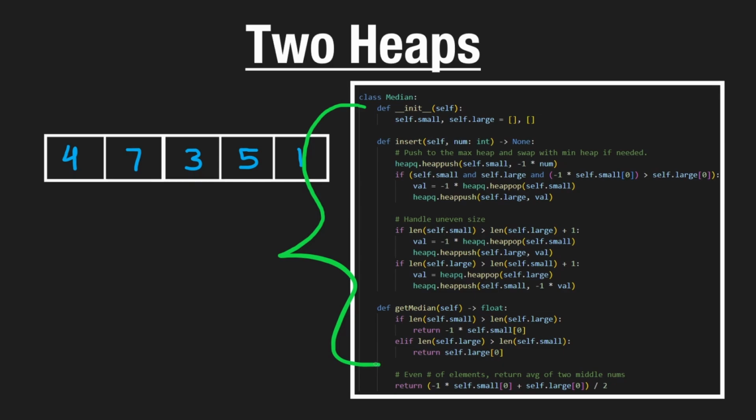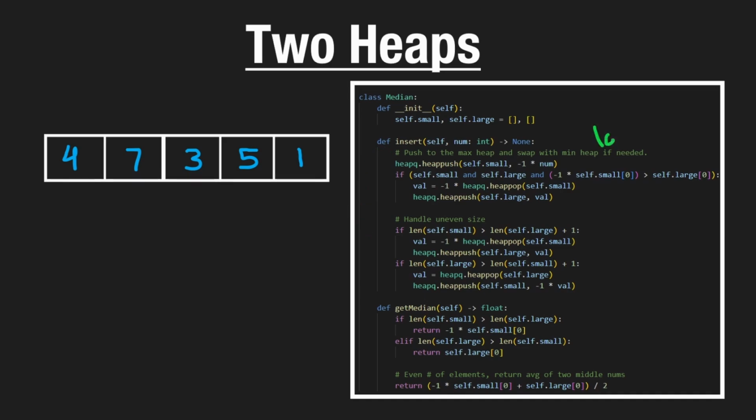ideas can be extended. So our constructor will basically initialize 2 heaps, just like I talked about, a small heap and a large heap. In Python, that's essentially an array, and then we can run heap operations using the heap class. But of course, this might be different in other languages. Now, the 2 operations that we're supporting are insert and get median. You can see the bulk of the work is in the insert operation.